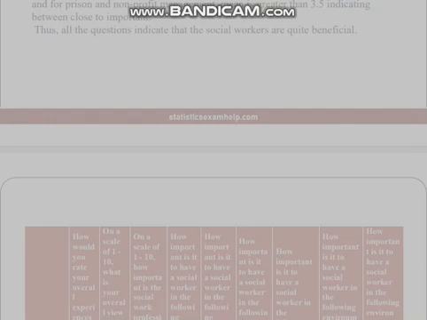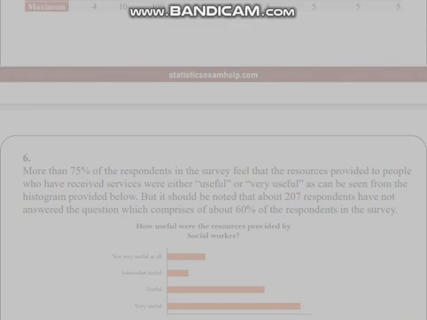Mean, median, mode, standard deviation, minimum, maximum.